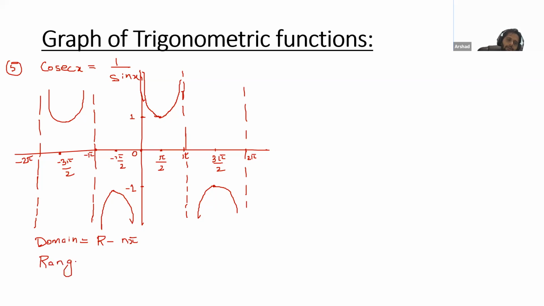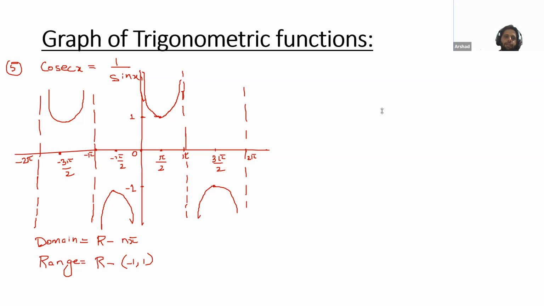Range. Can anyone tell me the range of this? What is the range of this function? R, except, please check here. In the graph, this portion is not there. So R except minus 1 to 1. Minus 1 and 1 are there, but the middle portion is not there. Is this clear? Atif? Yes, sir. Noma, is this clear? Okay, Noma, you understood.